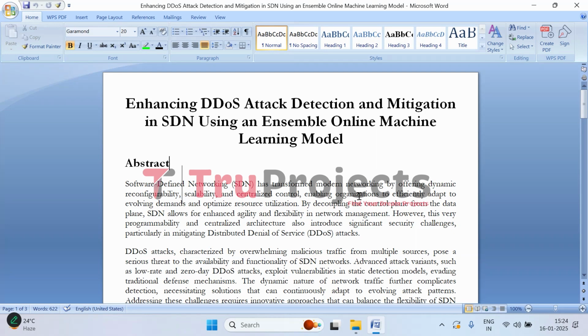Now enters software defined networking. Software defined networking is a game changer in the world of networking. It separates the control plane, where decisions are made about how traffic should flow, from the data plane, where actual traffic is forwarded based on those decisions.